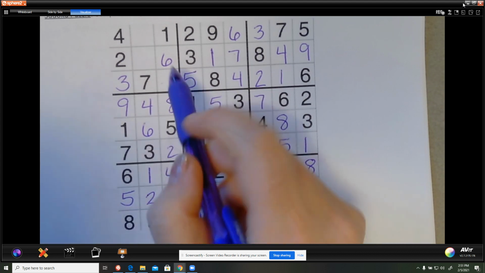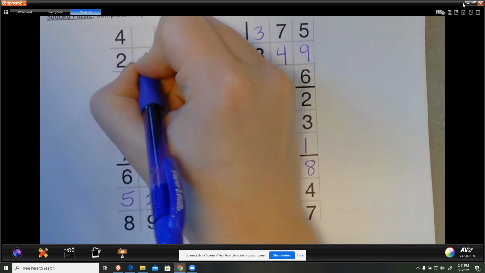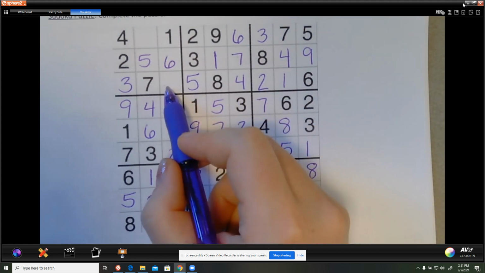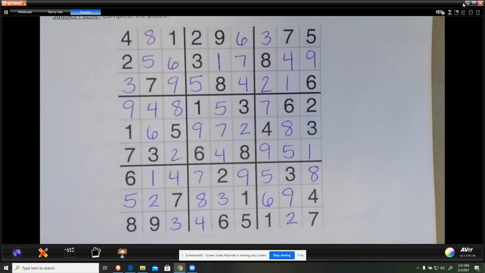Last little box, we got this. 1, 2, 3, 4. I need a 5, but I've already got those, so 5 goes there. I need an 8. The 8's already gone from here, so that's there. And 9. And we did it.